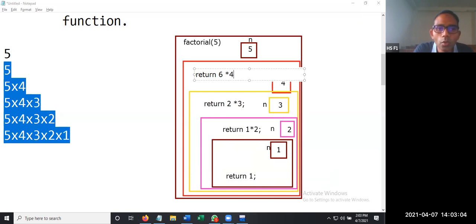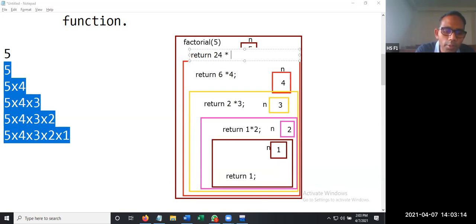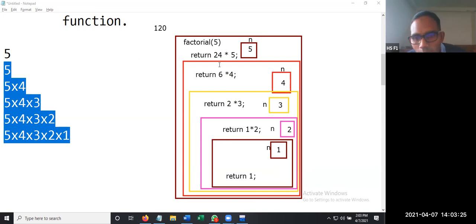Then 6 into 4, here it is going to return 24. Then 24 into 5. So finally, this function is going to return us 120. This is what is going to happen inside a factorial program.